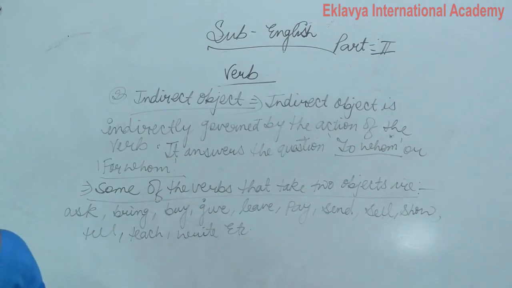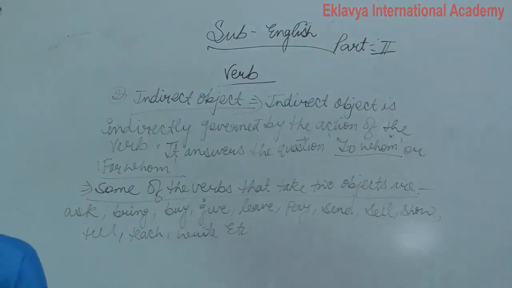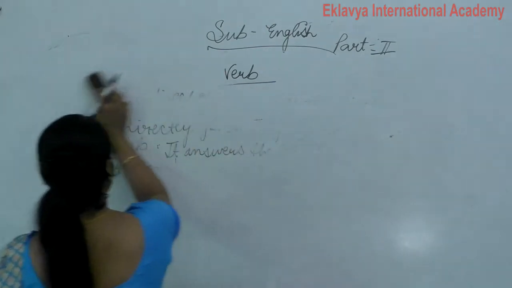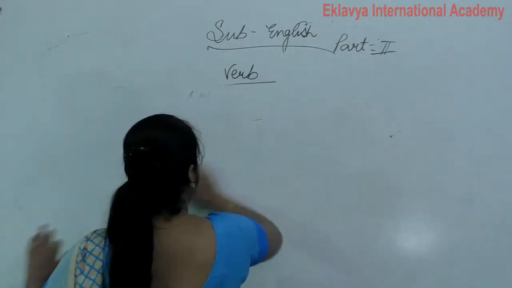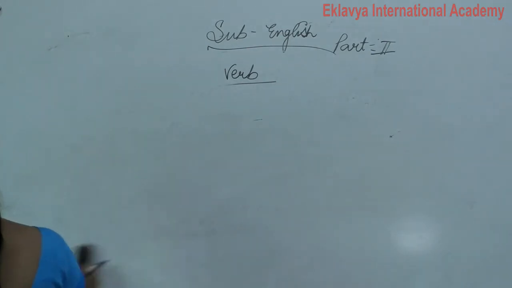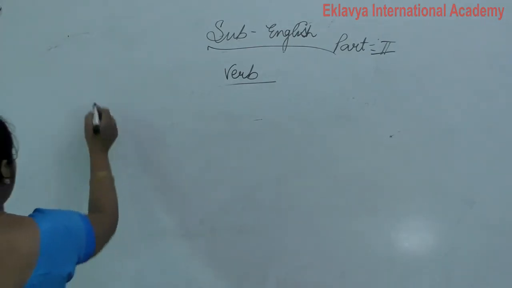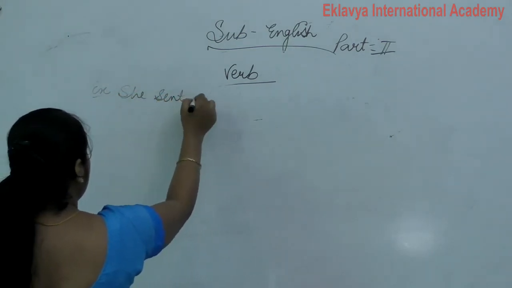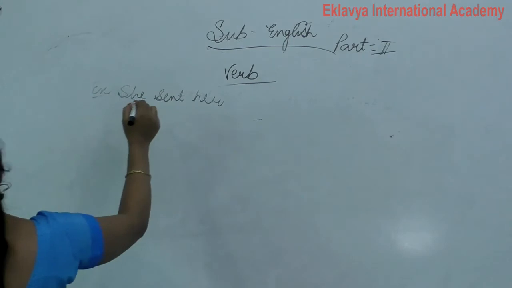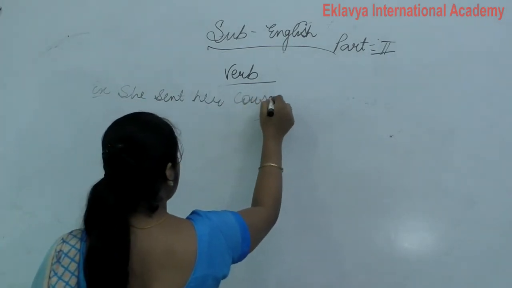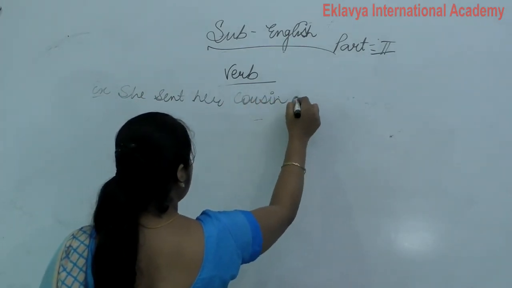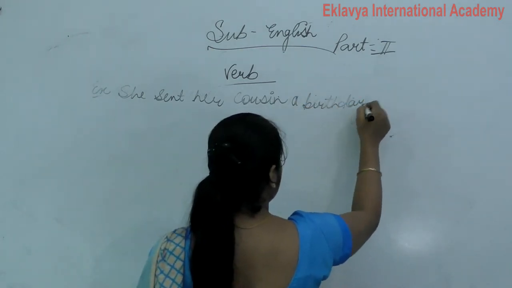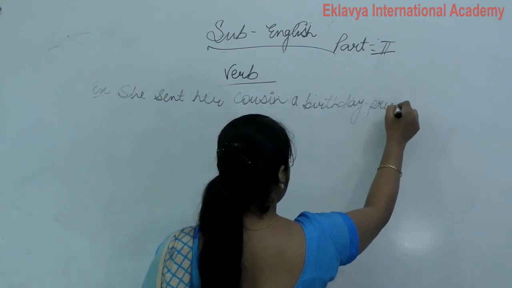Clear? So how we use this? Now write down some examples of direct or indirect object, that how we use this. She sent her cousin a birthday present. This is the example.